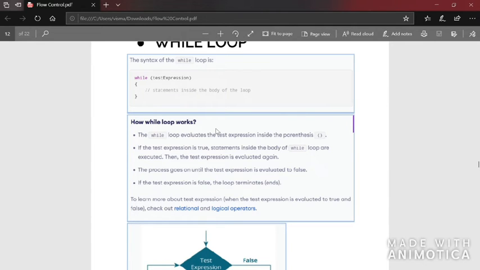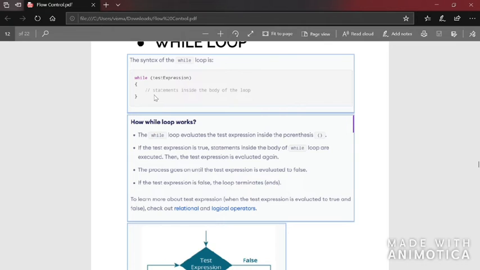So in branching statements and in looping statements, you can see the set of statements inside the opening and closing curly braces is executed only if the condition or the test expression becomes true. Otherwise, it is not executed. If the test expression is true, statements inside the body of the while loop are executed. The statements inside the body of the while loop means the statements which are given inside these curly brackets. And if there is only one statement, then it's not necessary to give the curly brackets.